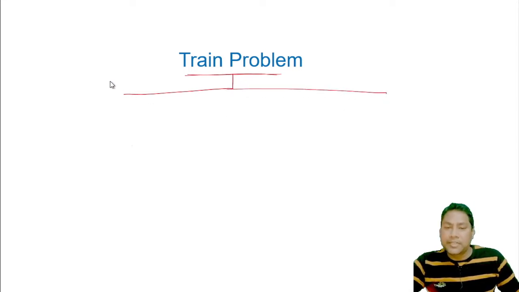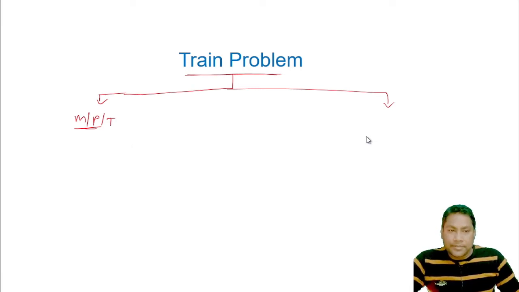One is when a train is traveling past a man, pole or a tree, and the other is when a train is traveling across a bridge, tunnel or a platform.